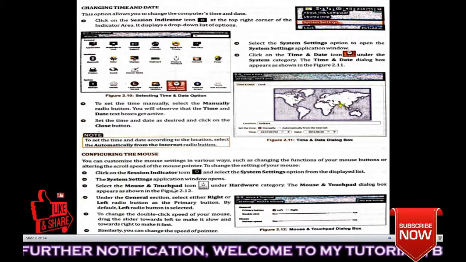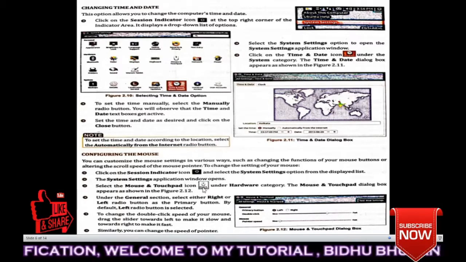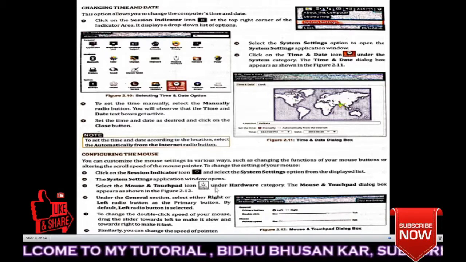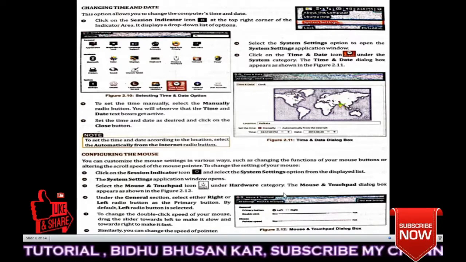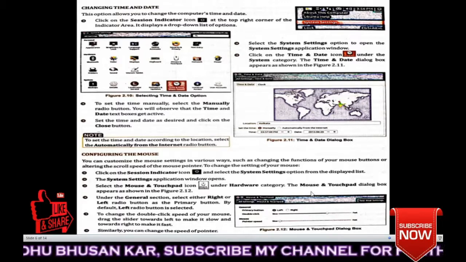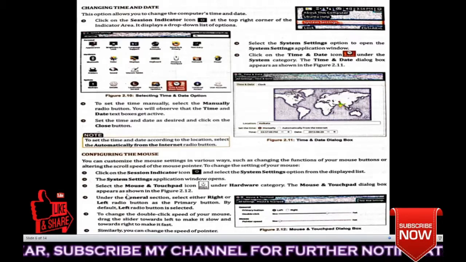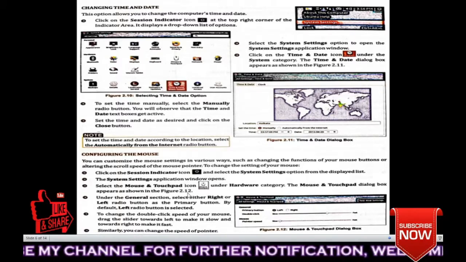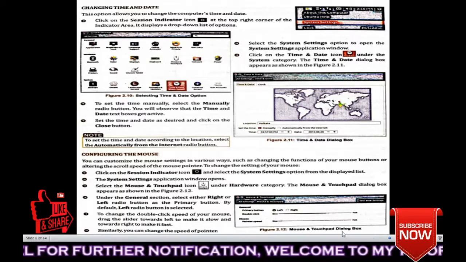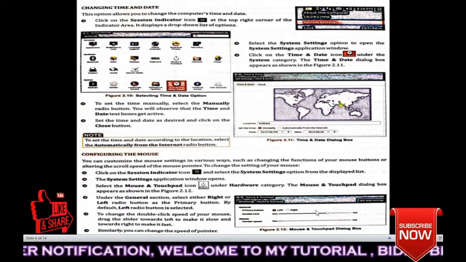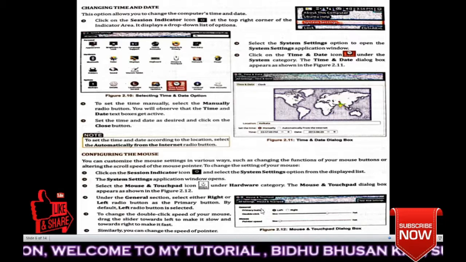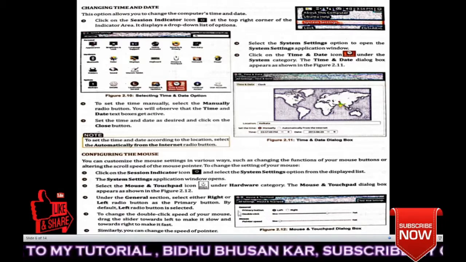Select the Mouse and Touchpad icon. See, this is your Mouse and Touchpad icon under the Hardware category. The Mouse and Touchpad dialog box appears, as shown in figure 2.12. These are some options for setting a mouse.